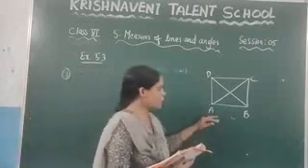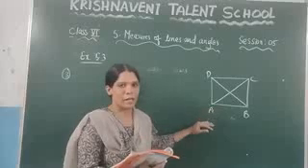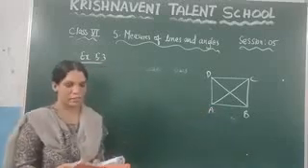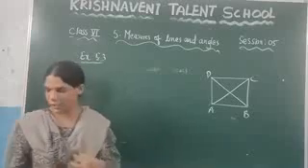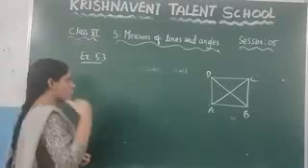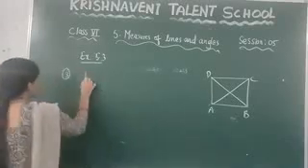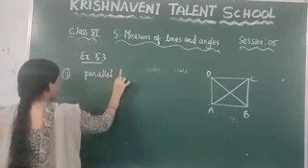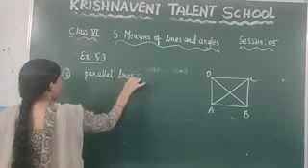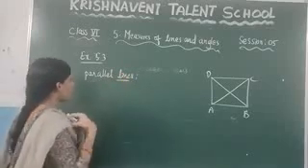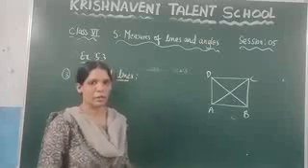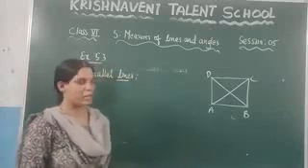And now in this, you need to write what are the parallel lines, what are the perpendicular lines and what are the intersecting lines. Now write it here. First one, the parallel lines. You know the meaning of parallel lines: if two lines do not intersect at any common point, we call that type of lines parallel lines.